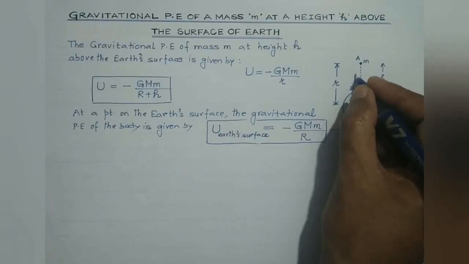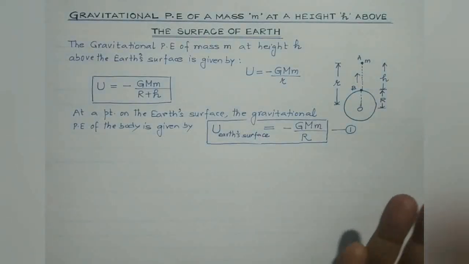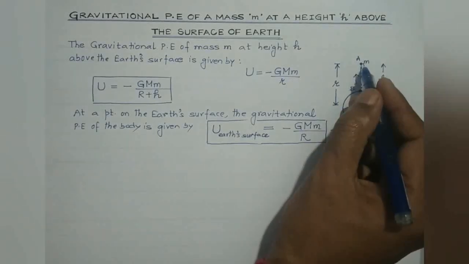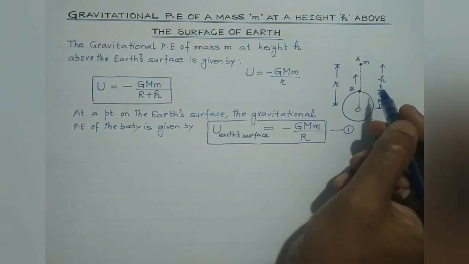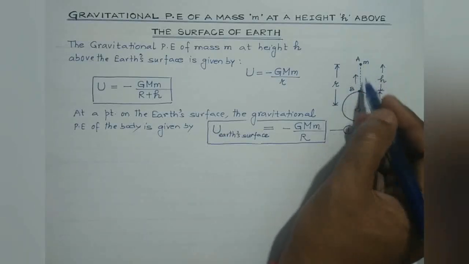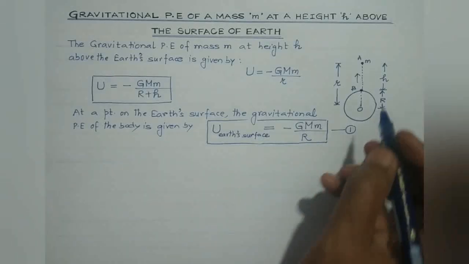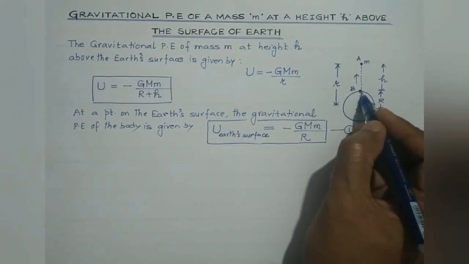When it is raised from point B to point A, what will be the increase in the potential energy? Definitely, due to the increase in the height, the body will gain in height and accordingly its potential energy must increase. So our main objective is to find the expression for the change or increase in the potential energy. This is the initial potential energy possessed by the body when it is at point B, right?